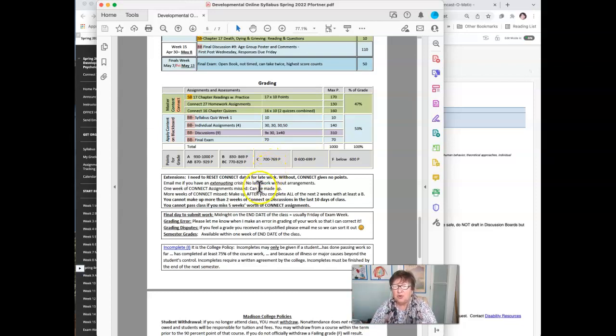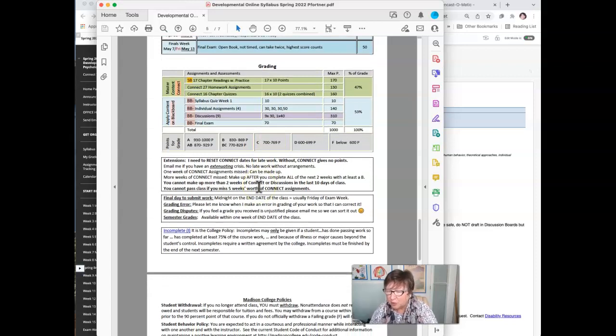And if you need an extension, please let me know, because I have to reset the Connect assignments to give you an extension. So if you retake them after the deadline without me resetting them, they're just practice mode. You don't get any points for them. So be sure to let me know if you need an extension so I can reset those for you.